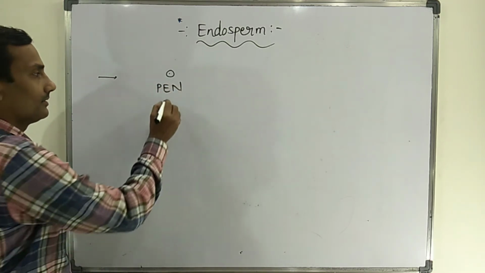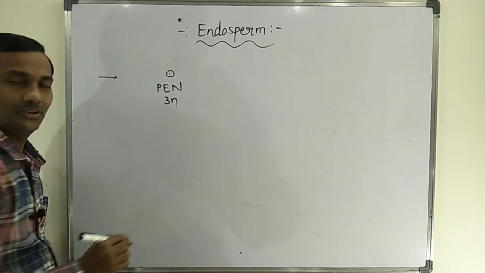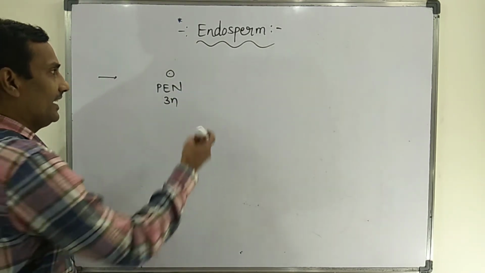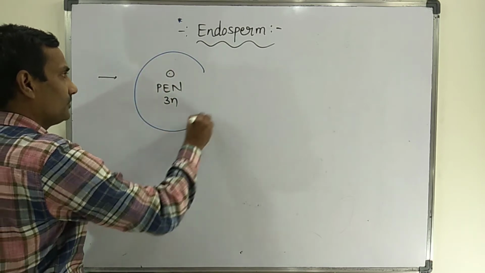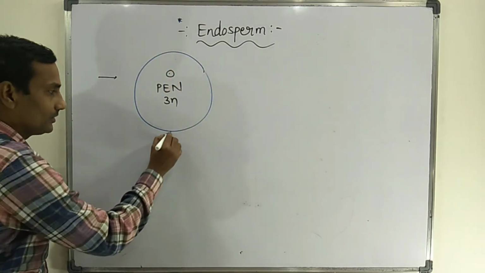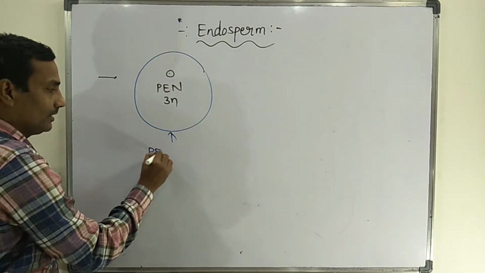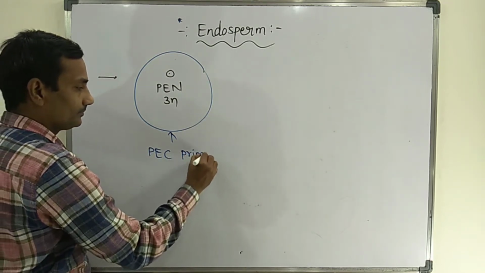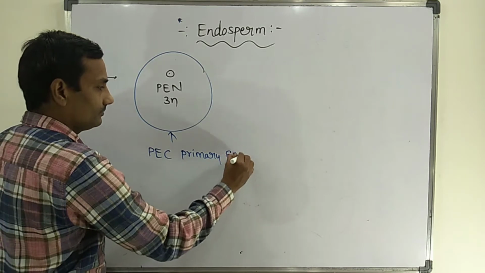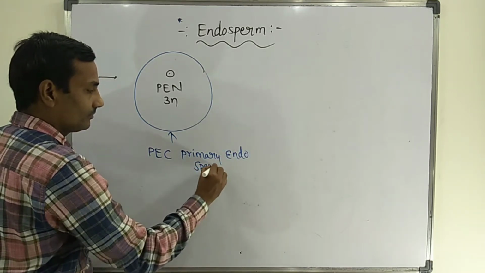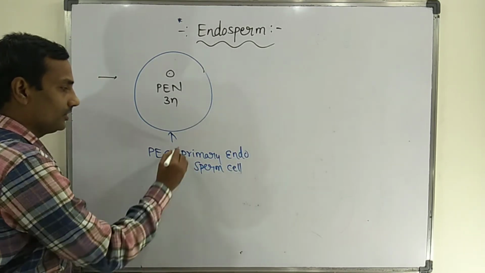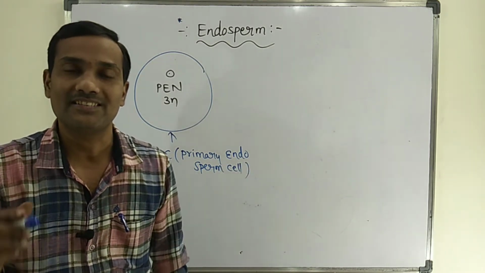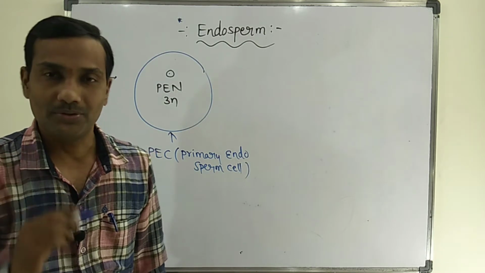That PEN, a triploid nucleus, is formed inside the primary endosperm cell. So this entire cell is called the primary endosperm cell. This primary endosperm cell is formed from the central cell of the embryo sac.